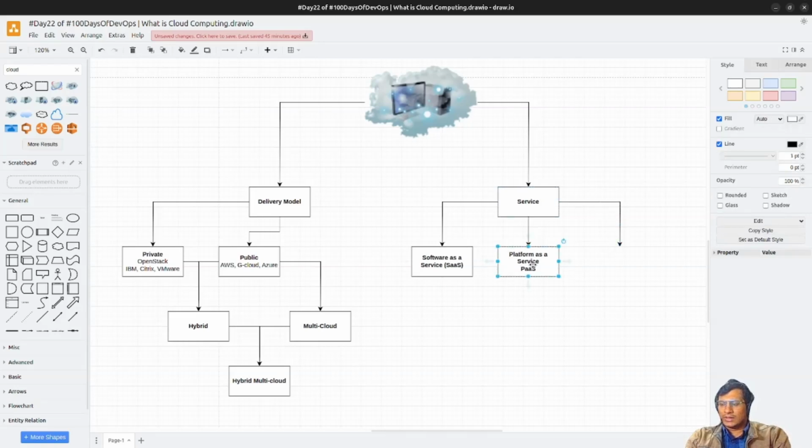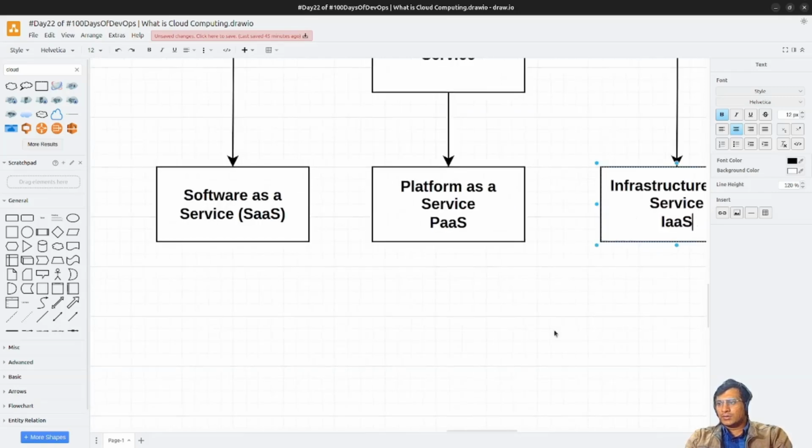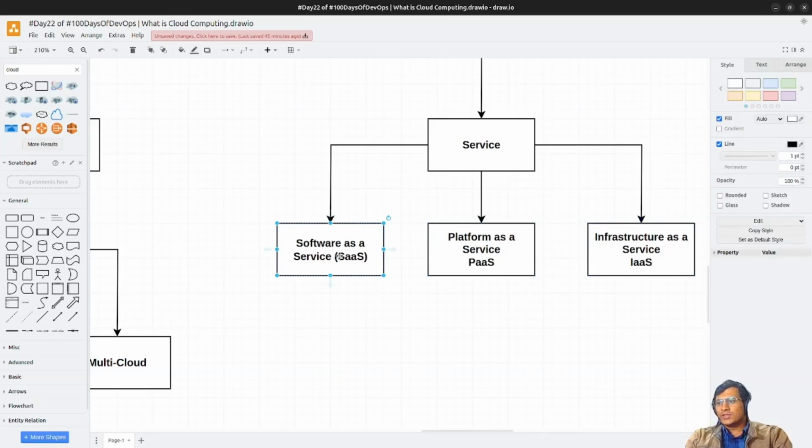And there is another model which is the very baseline model and most popularly used, which is called infrastructure as a service, IaaS. So SaaS, PaaS, IaaS, these are the service models. So what comes under the service model? IaaS is a very common one, so I'll start with that.